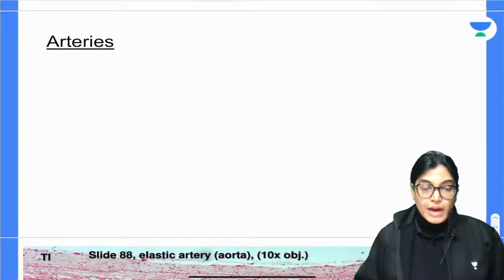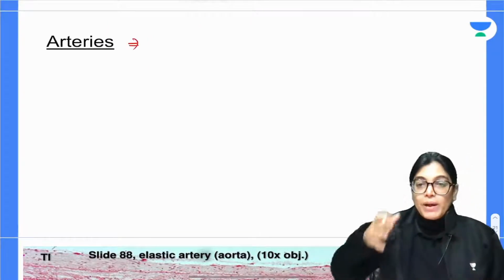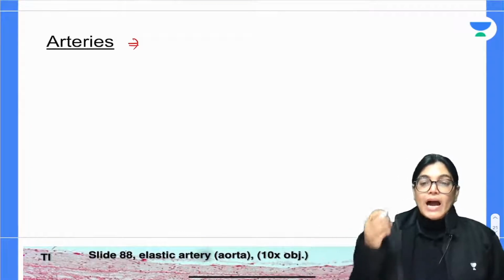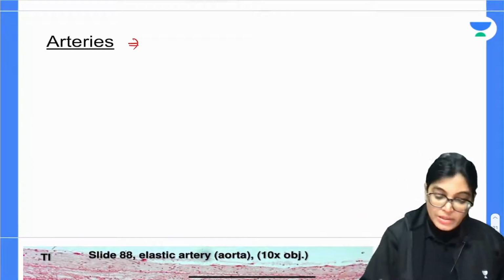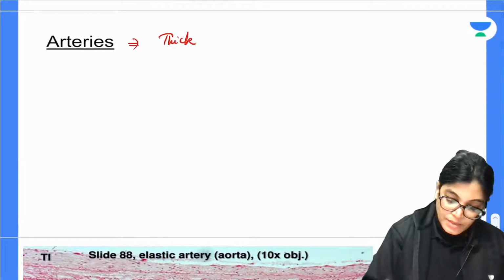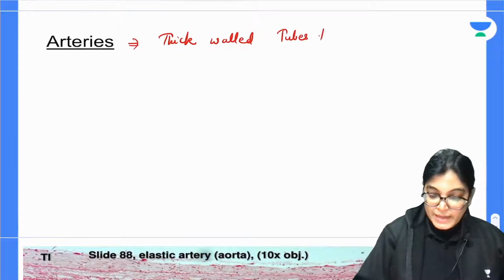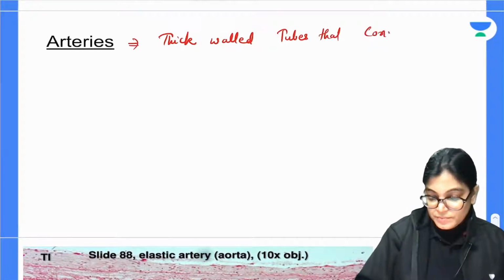Okay. So अगर हम compare करेंगे walls arteries का with the veins, comparatively arteries walls are thicker. So they are thick walled tubes that convey, what is the role?